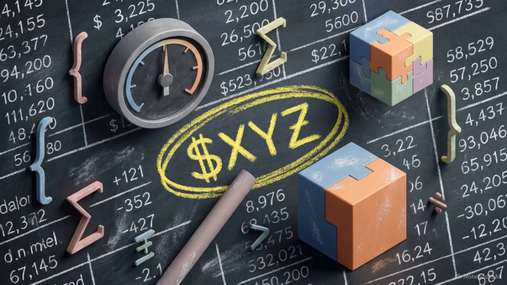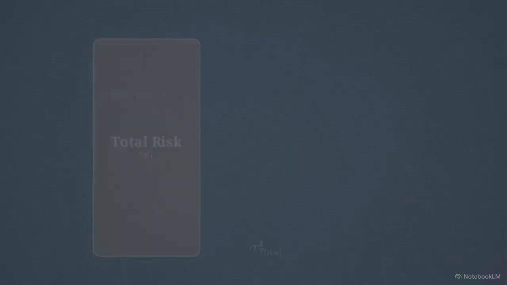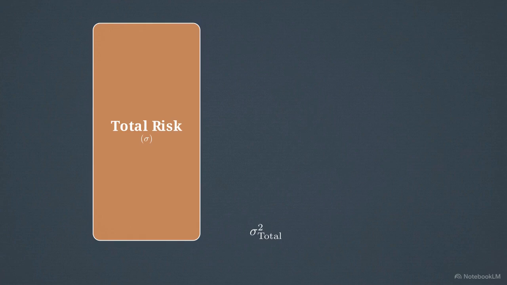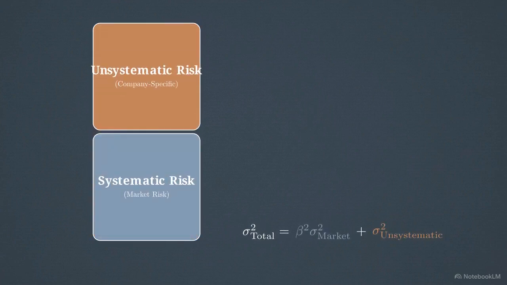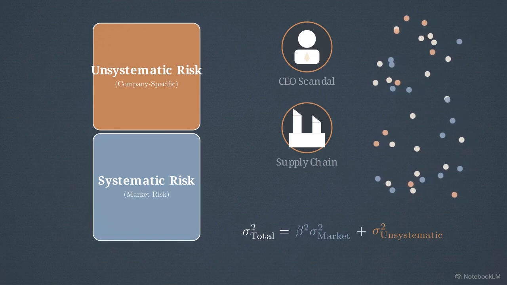To figure out what a single isolated stock is actually worth, we need a completely different mathematical tool to compare it against this universal baseline. This diagram shows how the total risk of any investment breaks down into two distinct halves: systematic risk and unsystematic risk. Unsystematic risk is company-specific danger, a sudden CEO scandal, or a localized supply chain failure.